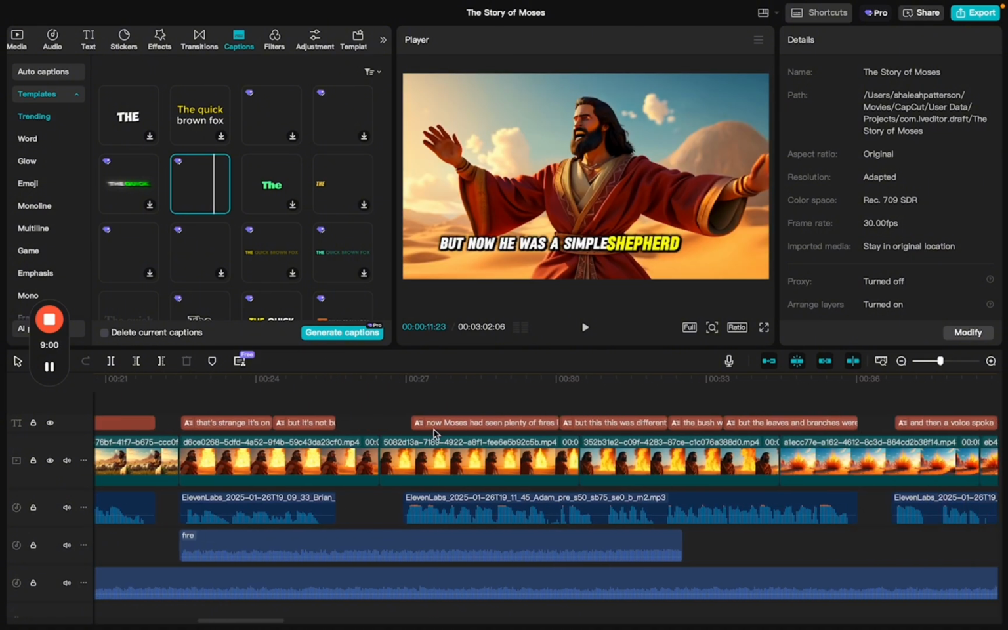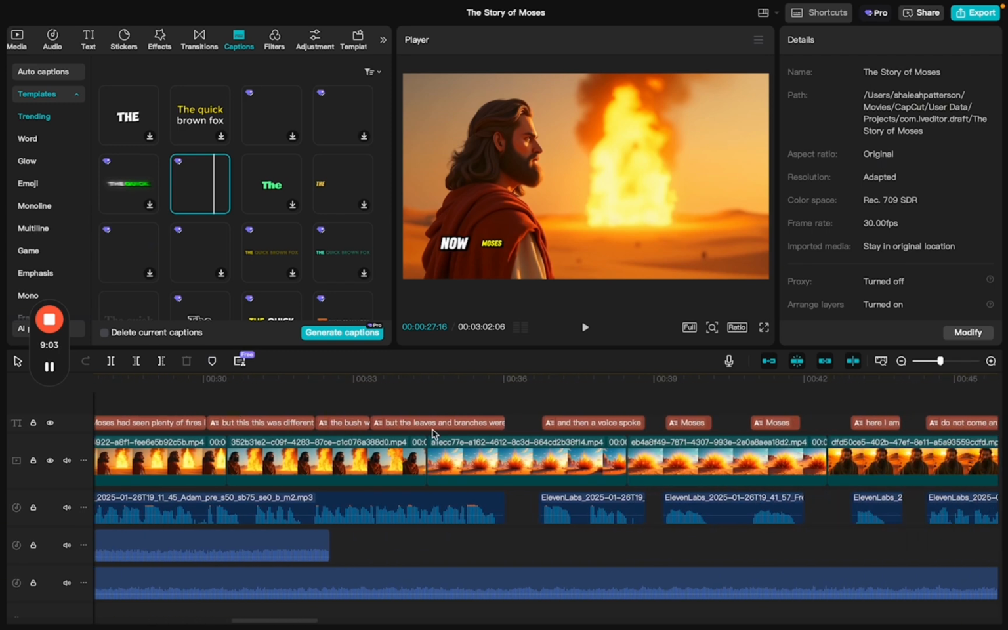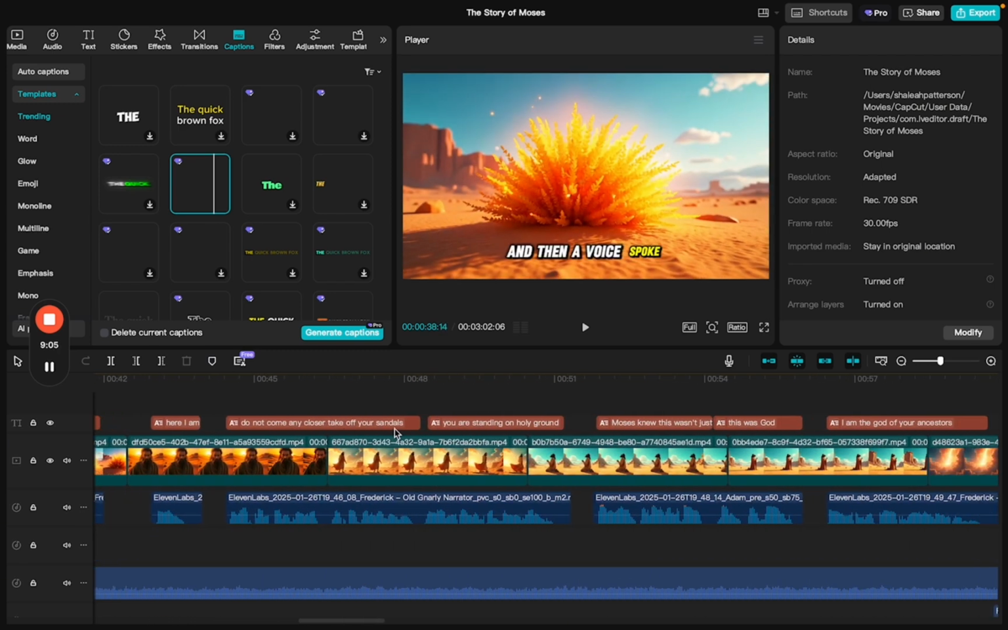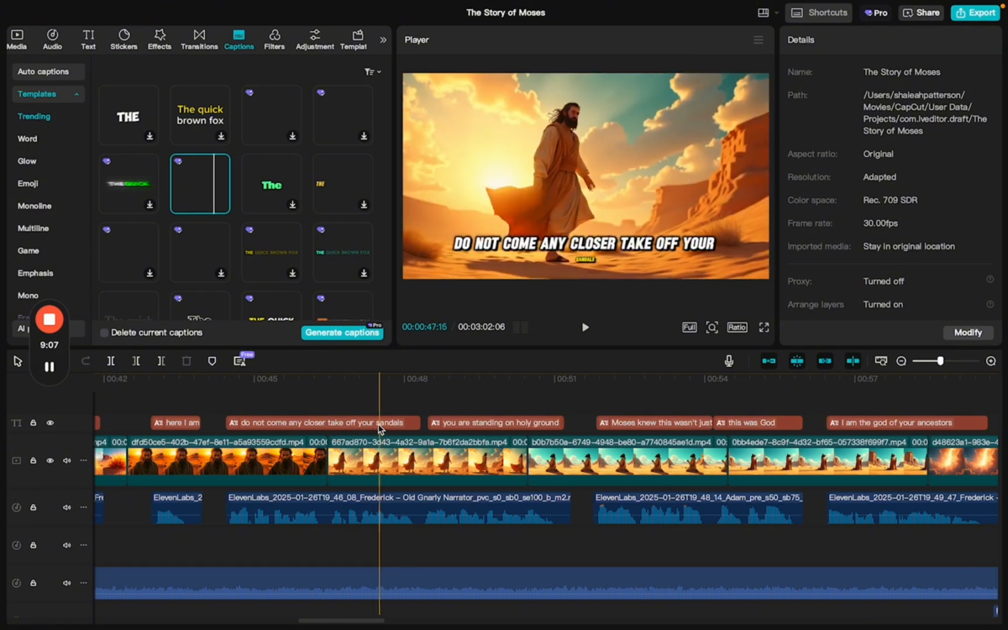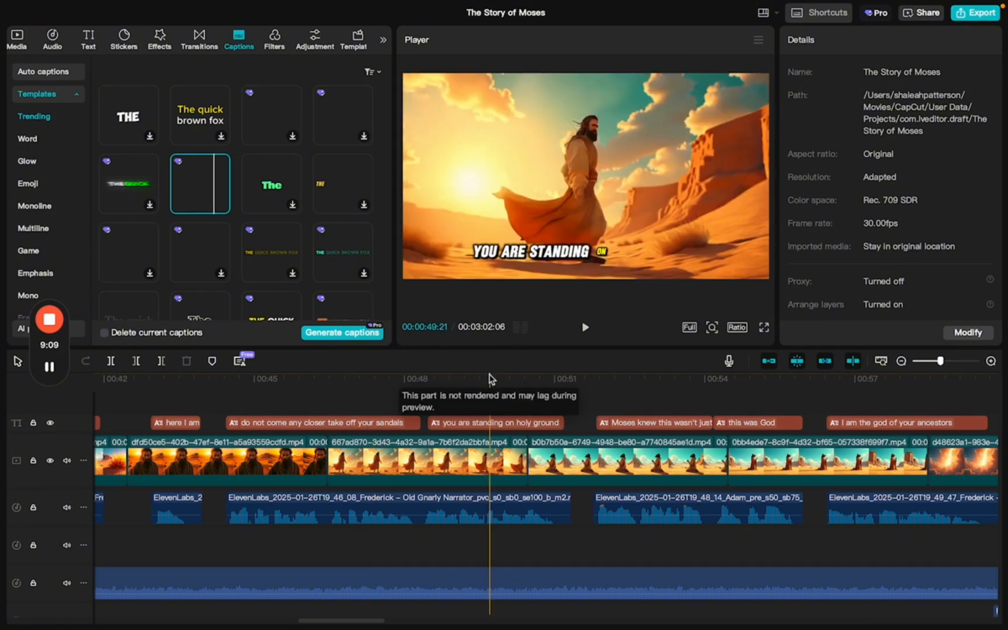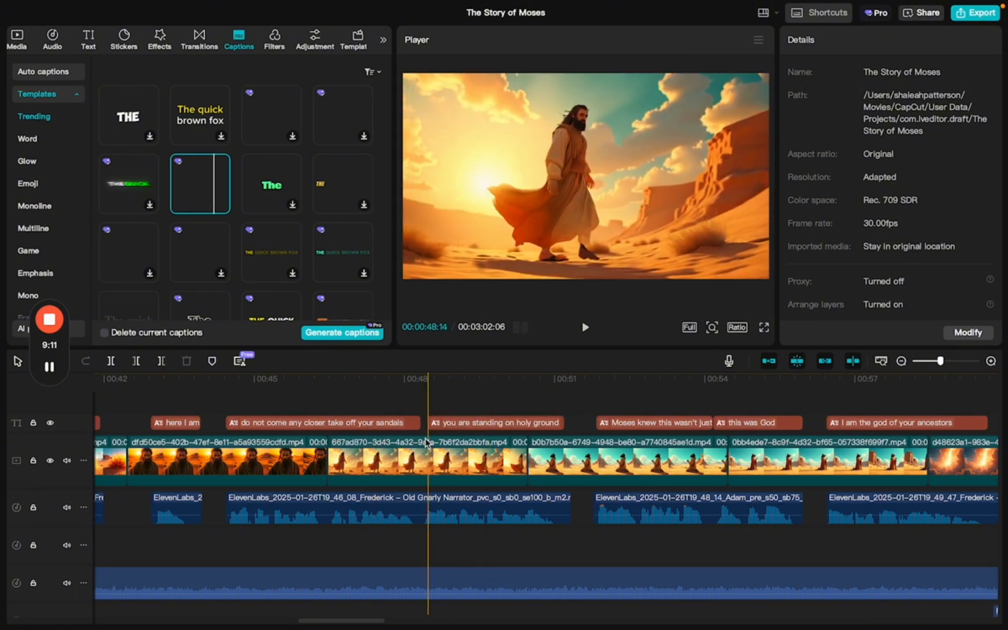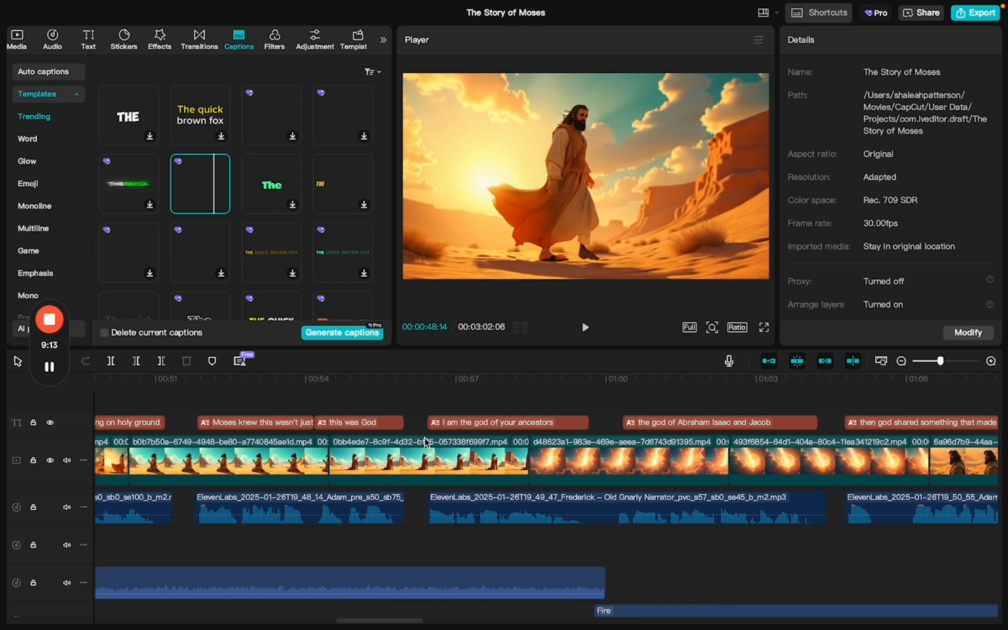Now sometimes it does get a little glitchy, so you may want to go through and make sure that the captions align with, or the right words are being said for the captions, because sometimes it can misunderstand what the voice is saying and put a caption that says something completely different from what the audio is saying. So make sure you just double check that.